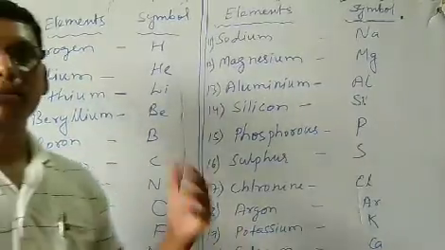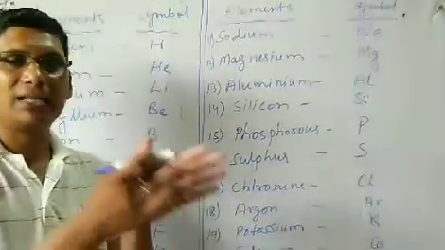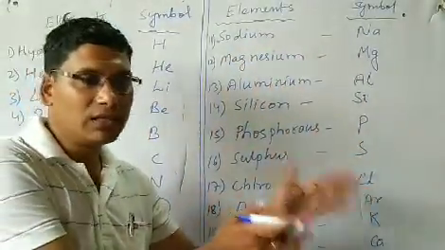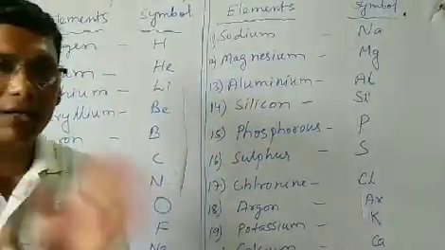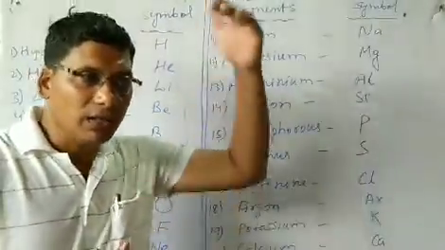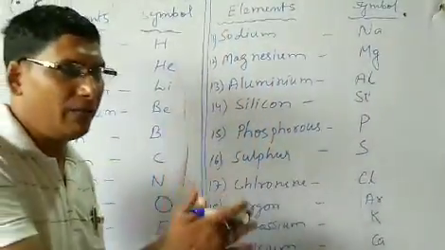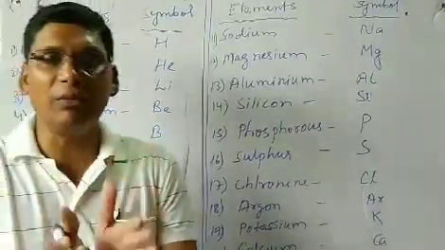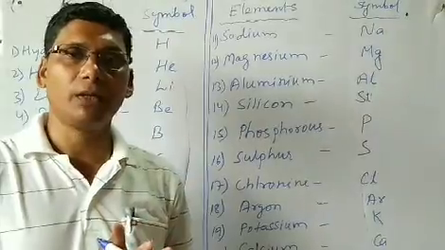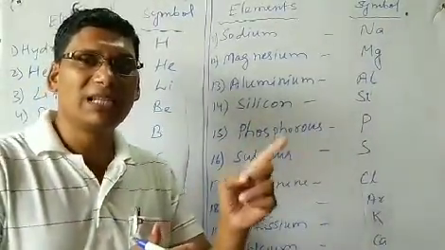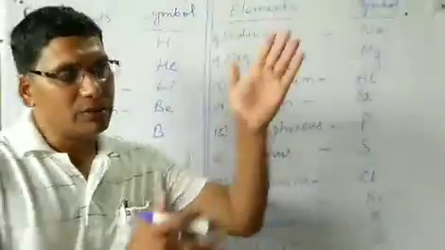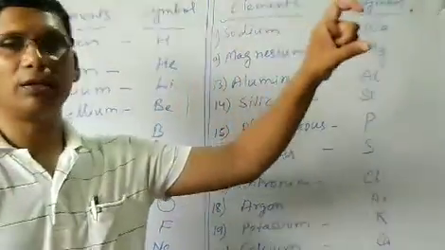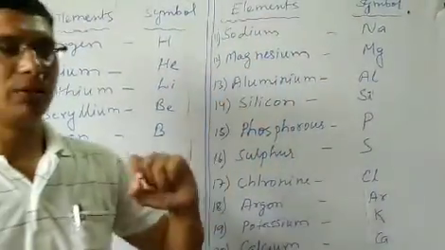As I told you, some elements have their English name as well as the Latin name. The symbol is given either from their English name or from the Latin name. What is the reason behind it? It is because in these 118 elements, as they are arranged systematically according to atomic number, there are some elements whose name starts with the same letter. Thus, when we start giving the symbol to the elements, the element which comes first, we give it the first letter of the name as a symbol.